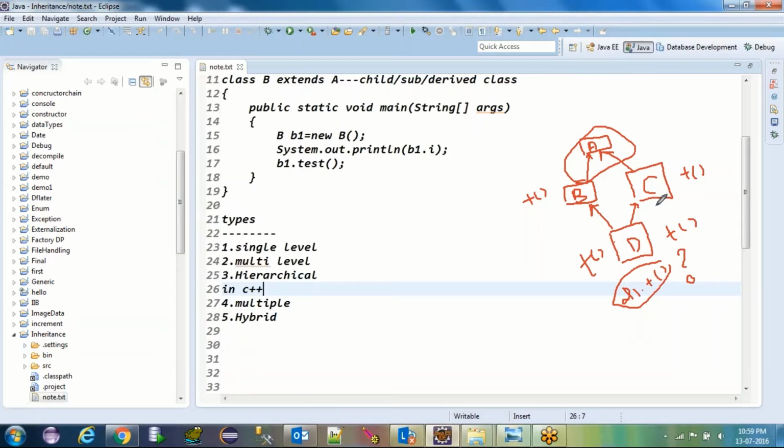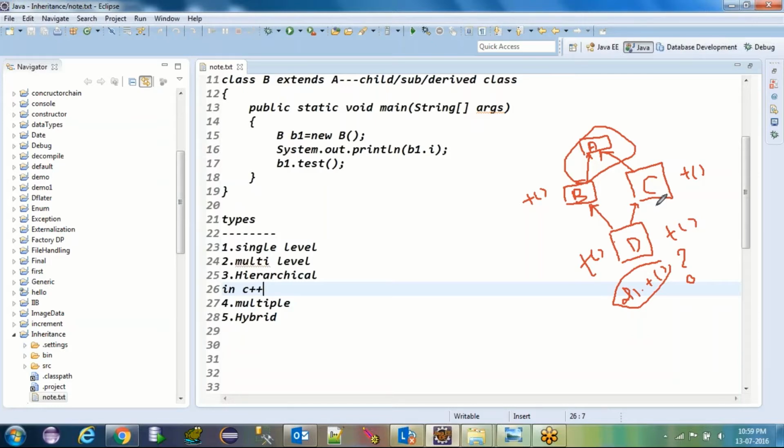Correct, whatever you told is correct. If the method names are different, then there is no problem. But who will give me the guarantee that the method names will always be different? You can give anything. That is the reason they gave one rule itself: you can't extend more than one class.